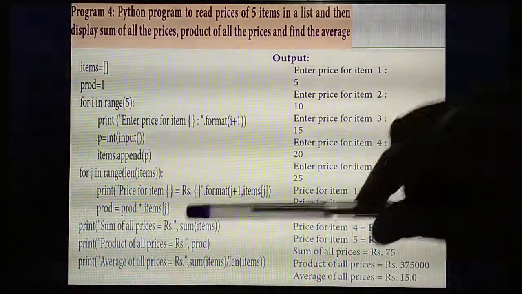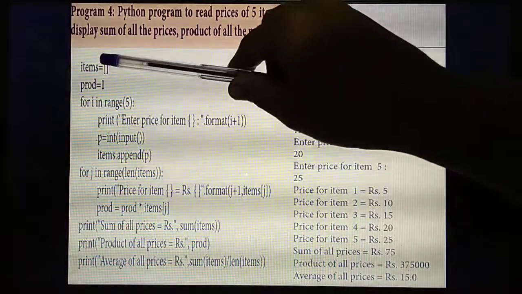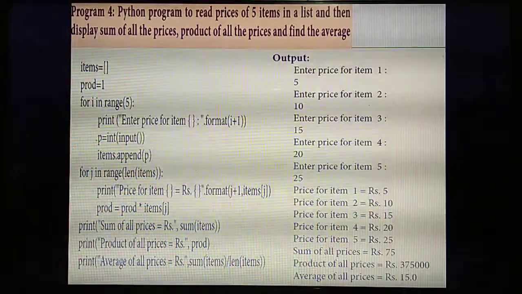Understand? Product equal to product into items of j means these two things you take the product, or multiplication.